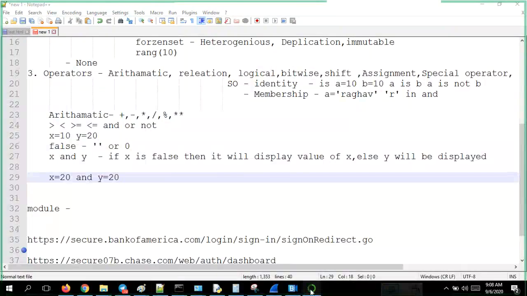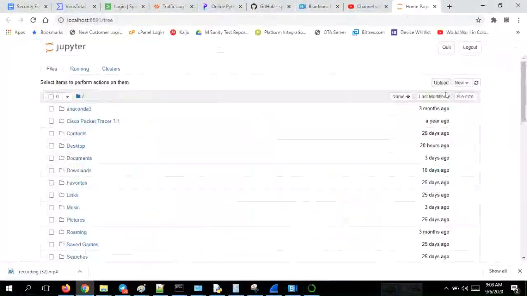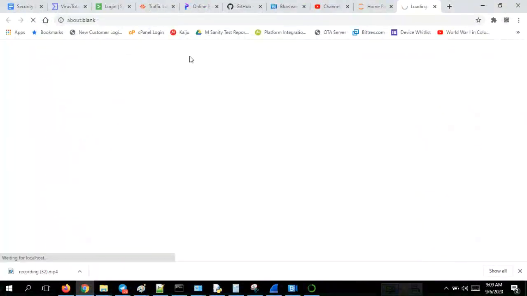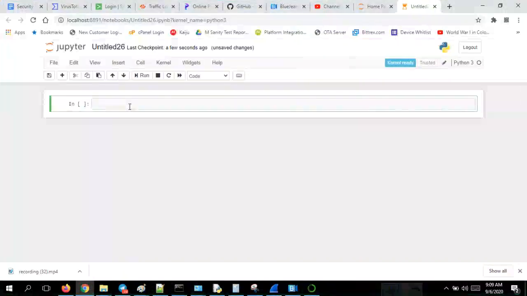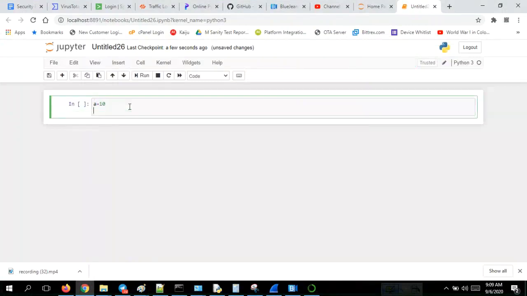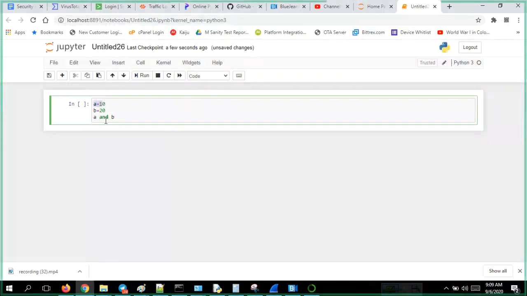Because this might have confused you guys, that is the reason I would like to revisit this today, even if it takes some time. Just bear with this repetition of basics from my side. A is equal to 10, B is equal to 20. Now, A and B. As I said, A is not equal to 0 or an empty string, so it is true.